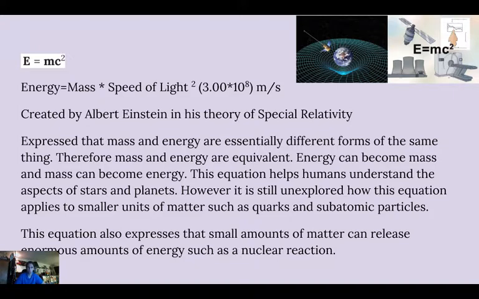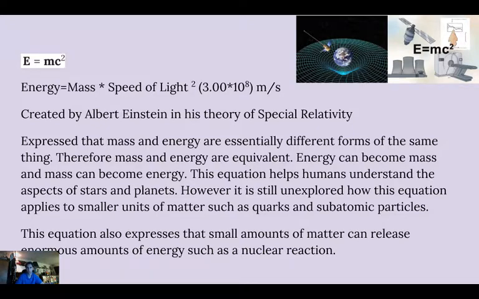So what does E equals mc squared exactly mean, besides energy equals mass times speed of light squared, in meters per second? Well, basically, it expresses that mass and energy are essentially different forms of the same thing. Therefore, mass and energy are equivalent, equal. If mass is deviated from its original form with pressure or with a certain temperature, mass and energy can be used in the same way and therefore are equal. Energy can become mass, and mass can become energy, and vice versa, right?